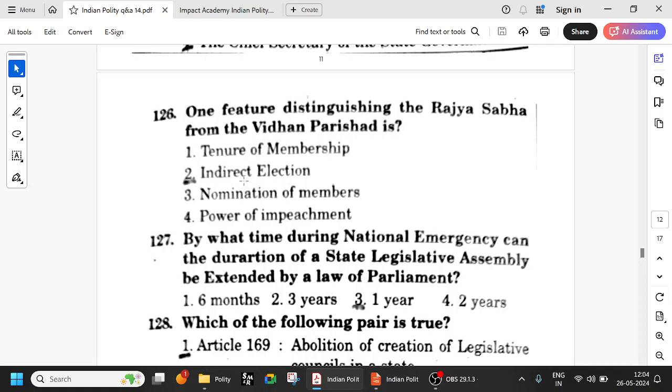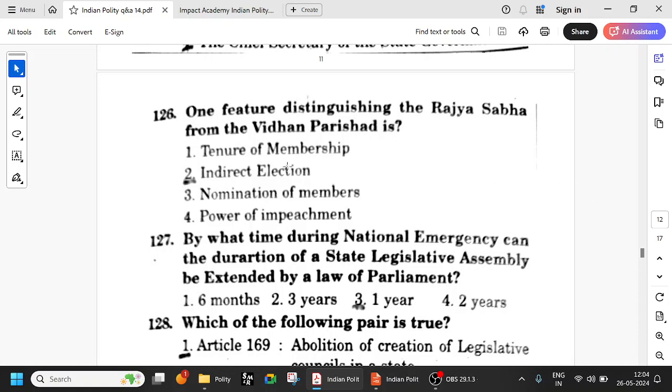Even though it is not like adult suffrage where everyone can vote, only a particular group can vote. If it is the teachers constituency, only teachers can vote. But even then, the teachers are not MLAs or MPs or anything. So in one way, it is a direct election. So Vidhan Parishad is the legislative council of the states. There is some form of direct election, but when it comes to Rajya Sabha, it is indirect election. It is not direct election.